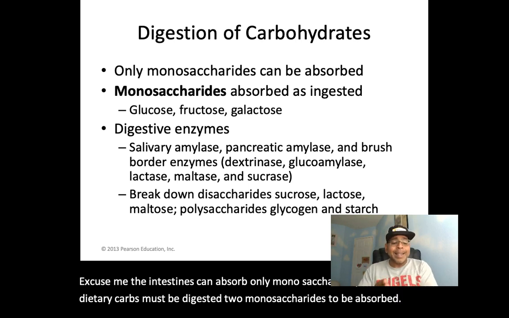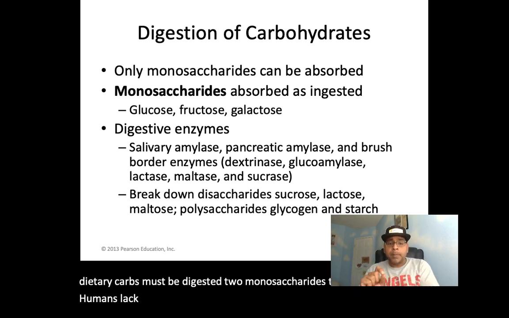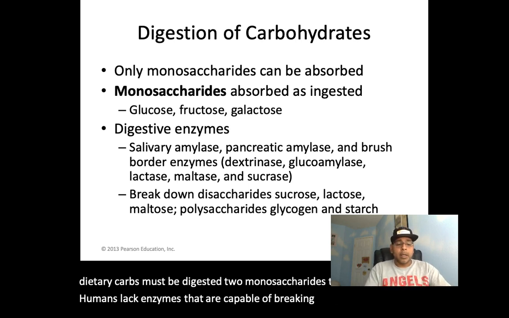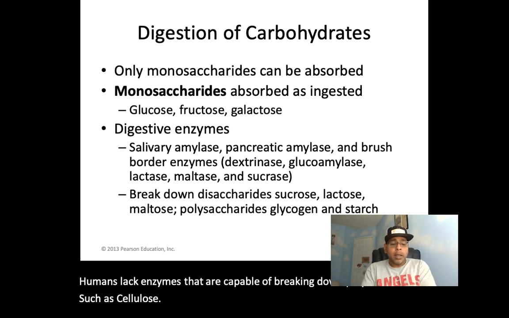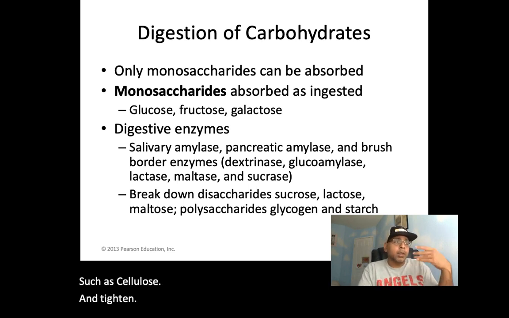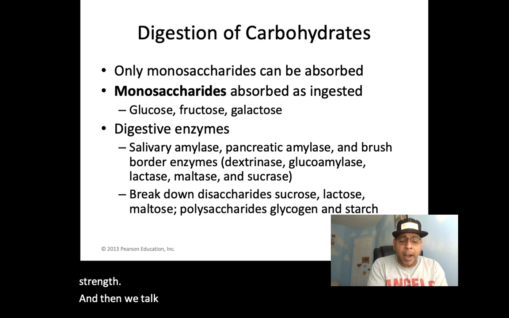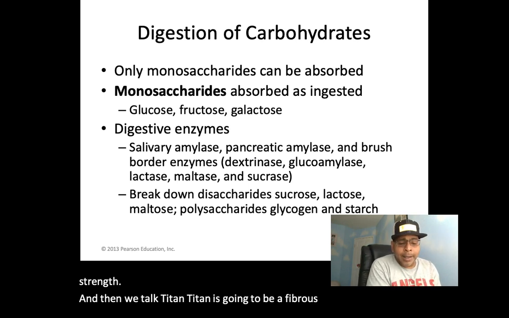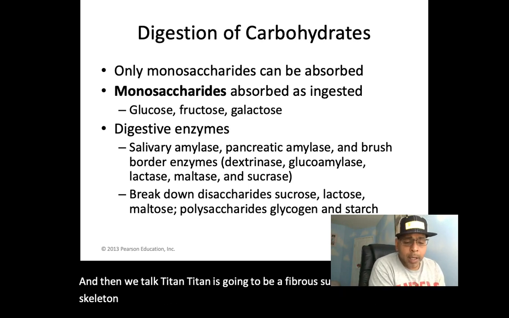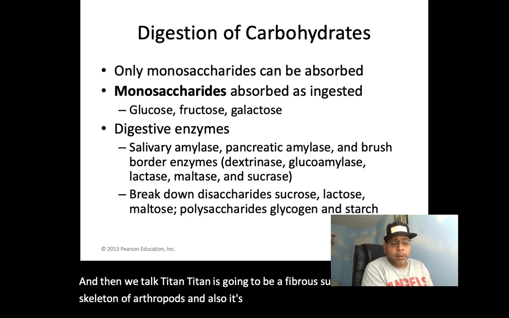Humans lack enzymes that are capable of breaking down polysaccharides such as cellulose and chitin. Cellulose, if you recall, gives our plant cell walls structure, basically strength. And chitin is a fibrous substance in the exoskeleton of arthropods, and it's also found in the cell walls of fungi.